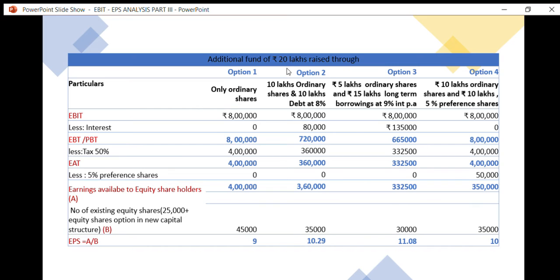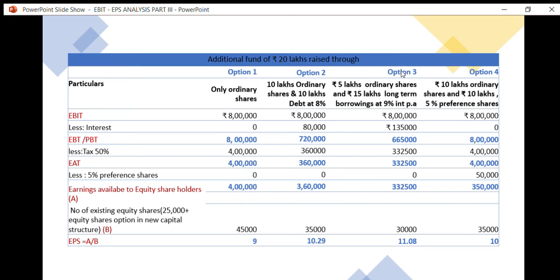Second, in option second, 10 lakhs ordinary shares and 10 lakhs debentures at 8%. So here 50% we are financing through equity, and 50% we are financing through debentures, that is at 8% interest. So interest part comes for only 10 lakhs because 10 lakhs is the borrowed amount. So on 10 lakhs, 8% interest comes to 80,000.